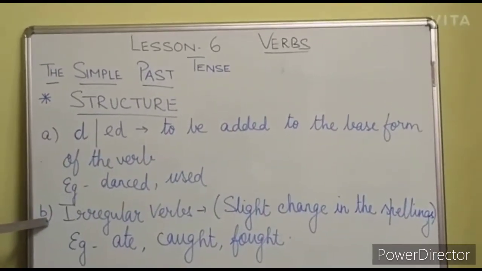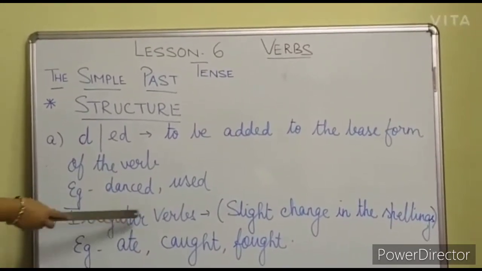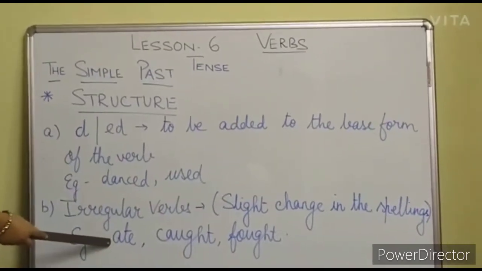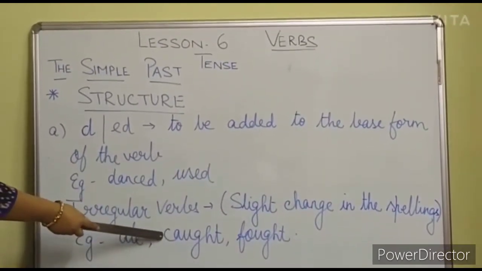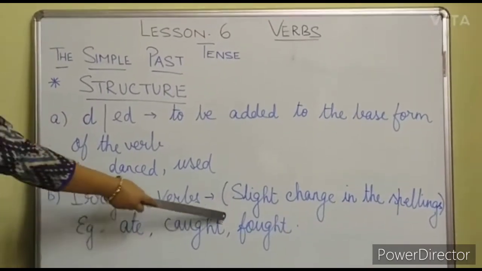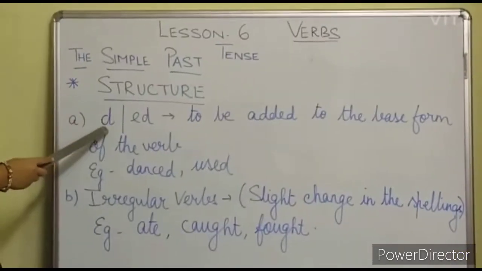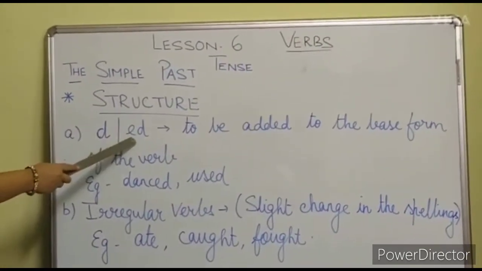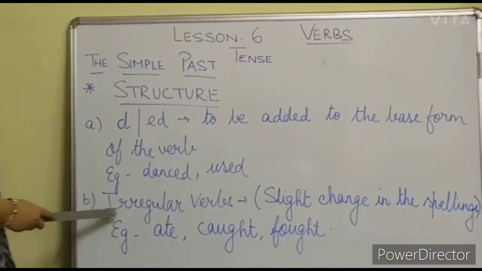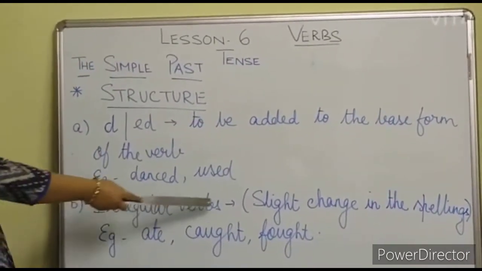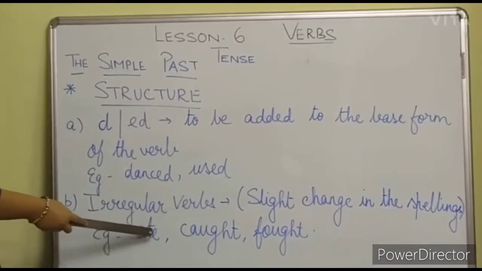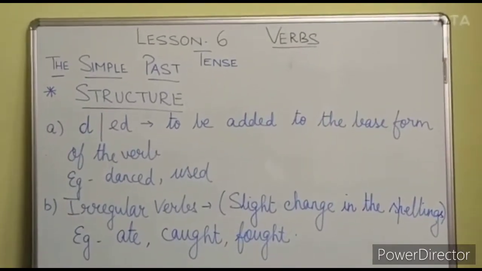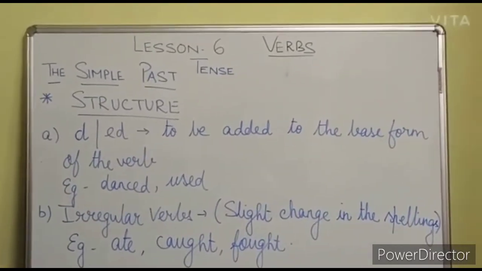And students, do remember, in case of irregular verbs, a slight change is done in the spellings, like eat, ate. Ate is the past tense. Catch, caught. Fight, fought. So do remember the structure. The first, simple one, is to add d or ed to the base form of the verb. And the second, in case of irregular verbs, a slight change is done, like ate, caught, fought, then write, that is the base form, and the past tense is wrote.